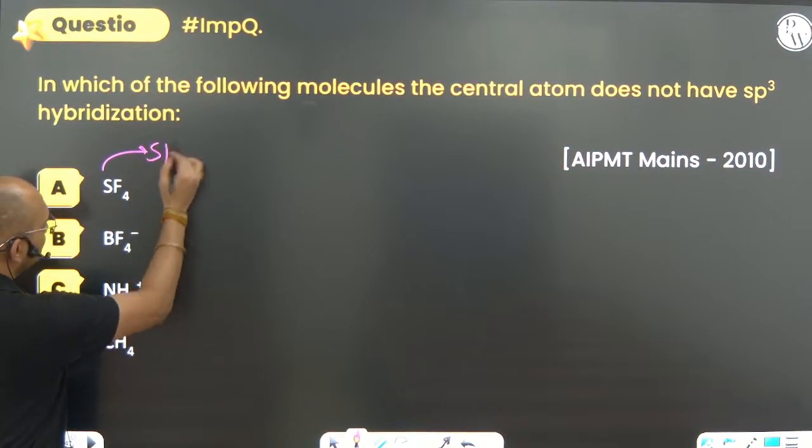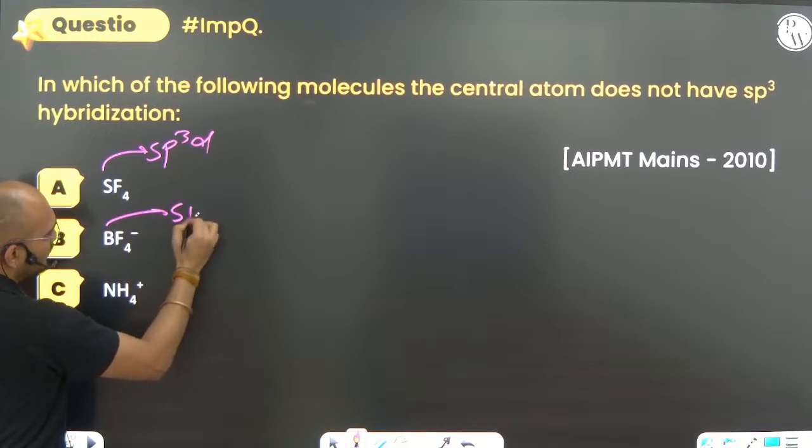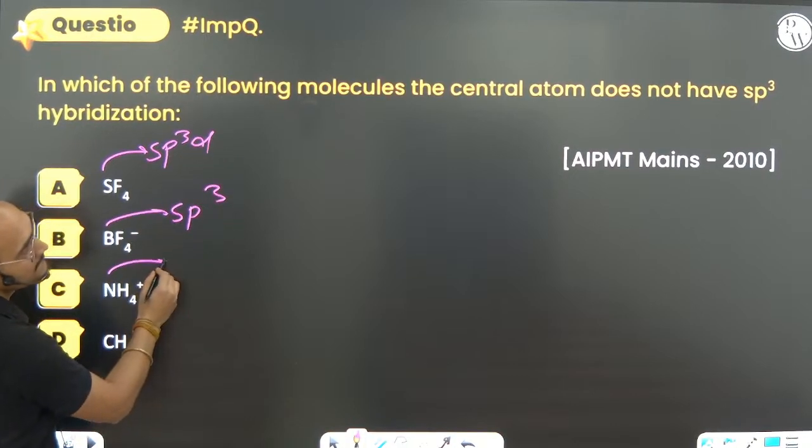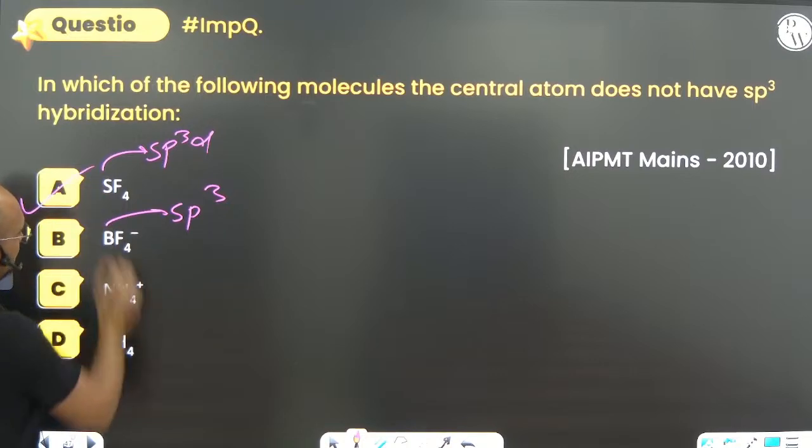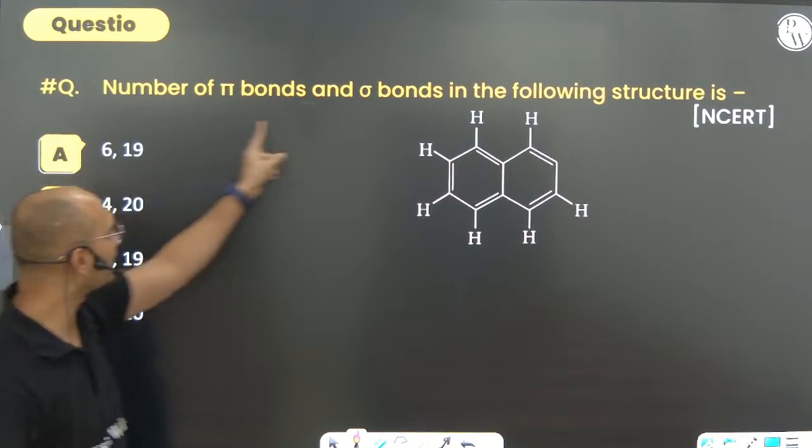SF4, no, sp3d. It does not have sp3. Okay, option A. Next. Number of pi bonds and sigma bonds.